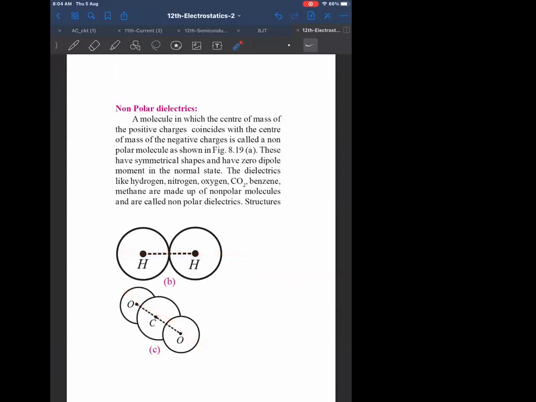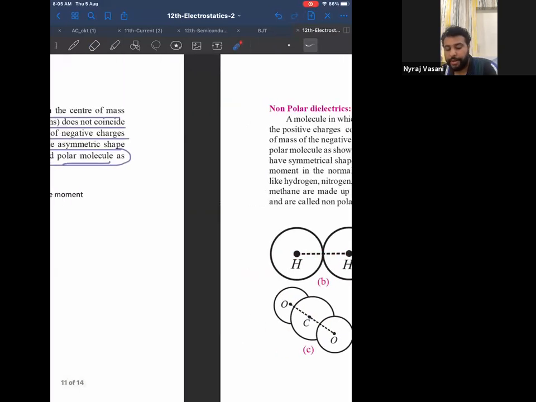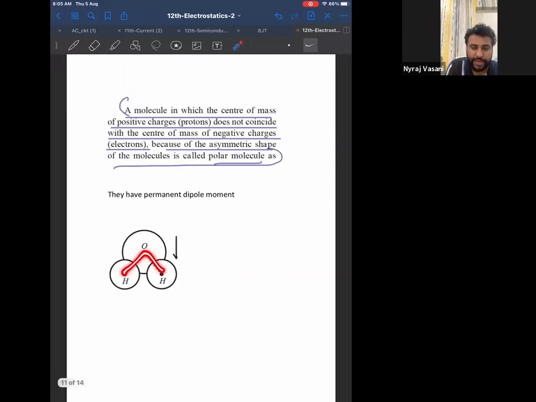So whenever you get a molecule, you need to join the centers. If you get a straight line, meaning no angle, it is non-polar. But if you get an angle, then it is polar. Therefore, can I say that to get an angle, the centers have to be different, meaning they cannot coincide? That itself is the definition of a polar molecule.